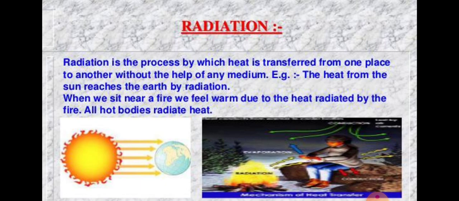The hot electric bulb can't transfer its heat to our hand by conduction because air is a poor conductor of heat, and it also can't transfer its heat by convection because convection currents of air always carry heat in the upward direction, but this heat comes in the downward direction. So the hot electric bulb transfers its heat to our hand held below it by the process of radiation.